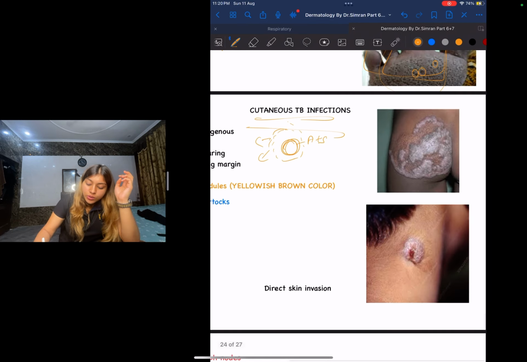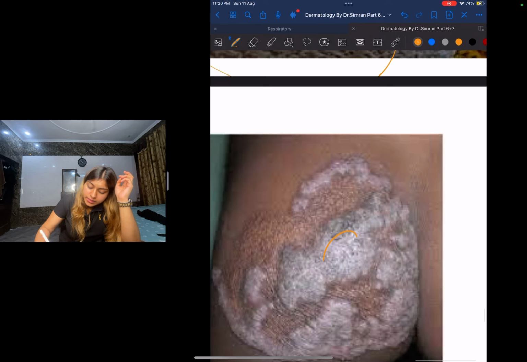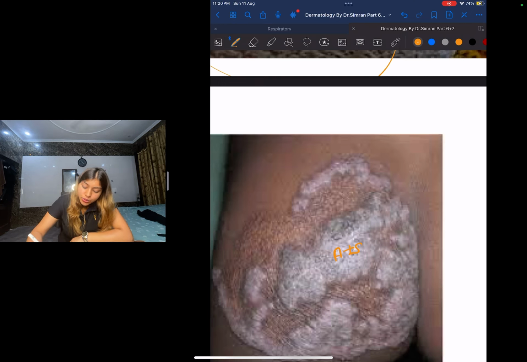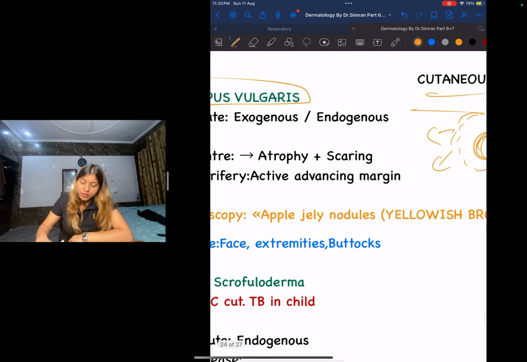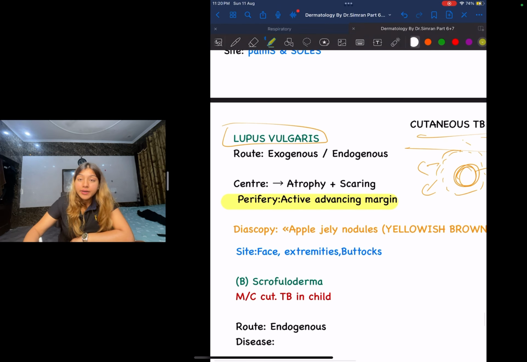So you guys look at this image. This is my whole lesion. This lesion is showing atrophy plus scarring. But guys, you can see the margins. The margins are advancing and they are going ahead and ahead. The margins are active and they are advancing margins.